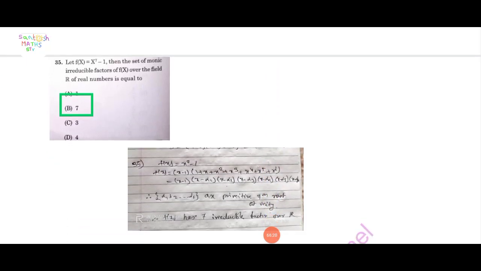Next question. Let f(x) be equal to x raised to 21 minus 1.